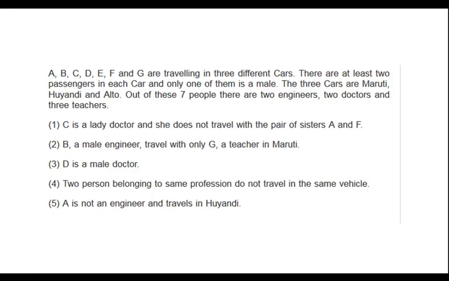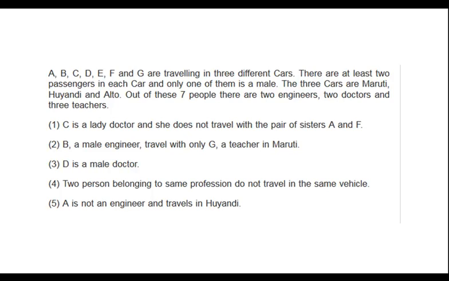Okay, now we see this problem. A, B, C, D, E, F, G are traveling in three different cars. There are at least two passengers in each car and only one of them is male. Okay, that means there are three males and four females, and in one car there are two persons, in a second car there are two persons, in the third car there are three persons, right?